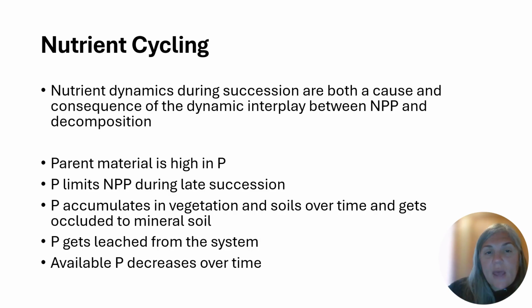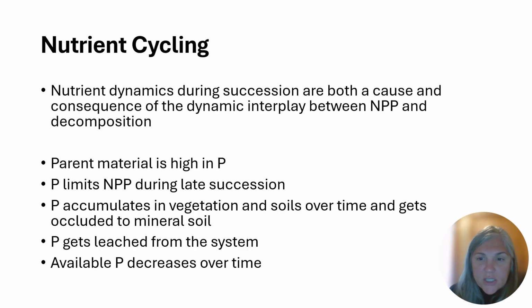So now let's think about another nutrient that's really important for plant growth, and that's phosphorus. The parent material generally is higher in phosphorus, so opposite of nitrogen. We know that phosphorus can limit net primary productivity during late succession. Phosphorus accumulates in vegetation and soils over time, and it can get occluded to mineral soil. When it's occluded, it's less available for plants.